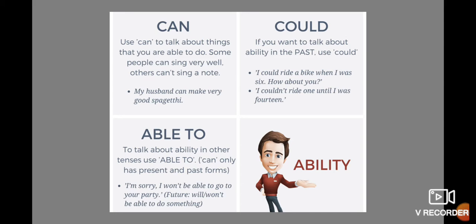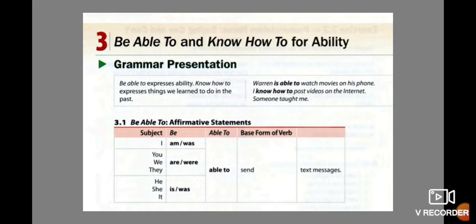This one is future, okay? So we use will or maybe won't, okay? Won't be able to do something. Okay, that means we continue talking about abilities, okay? But in this case, with this modal, you can use in past, in present, or maybe in future, okay? This one is the difference: in can you use only in present, could you use in past, and be able to, it's possible that you use in past, present, and also future.